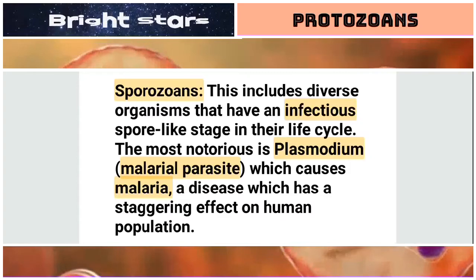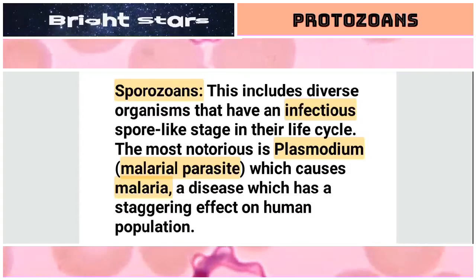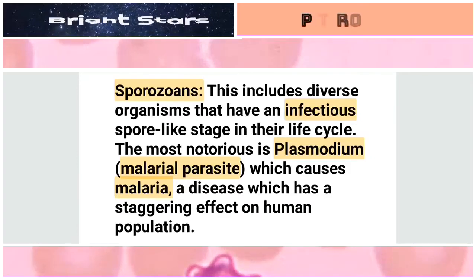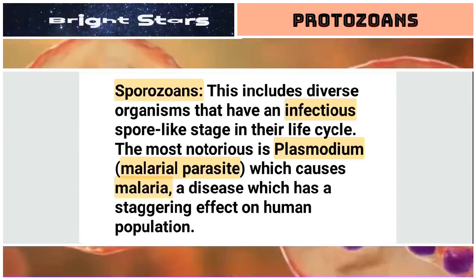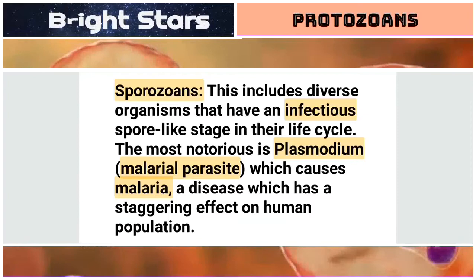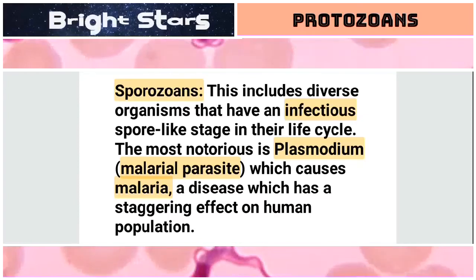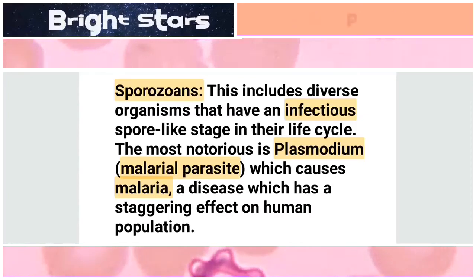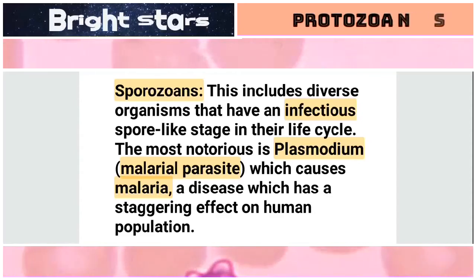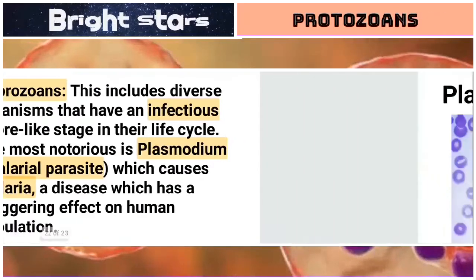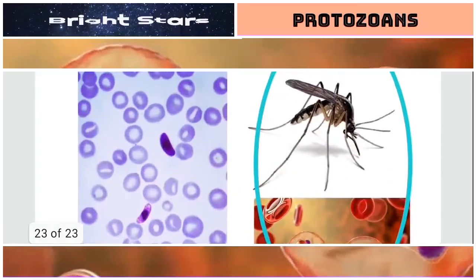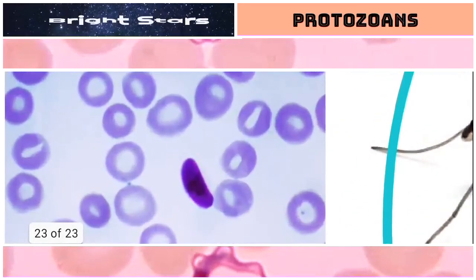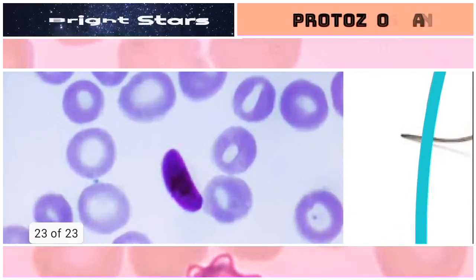So important words here are sporozoans, that means protozoans which have spores in their life cycles. Infectious means a disease is spreading from one person to another person. Plasmodium is a kind of organism which causes malaria. Let us see here. This is Plasmodium. Under the microscope, these are very dark structures.